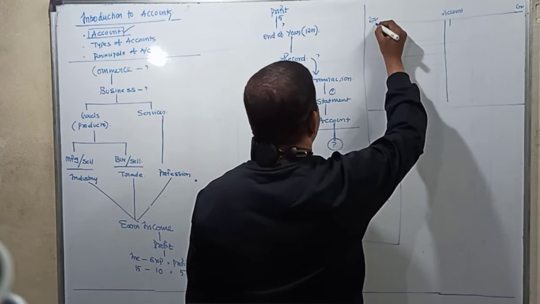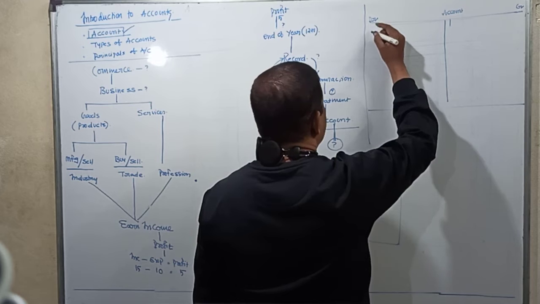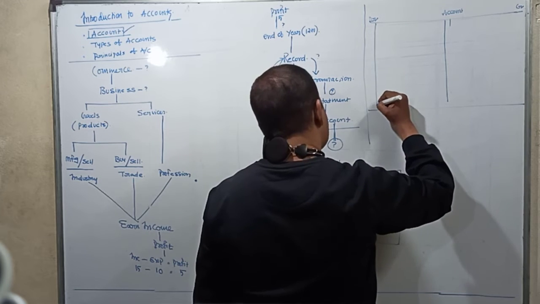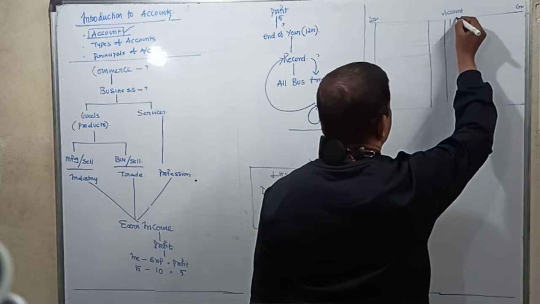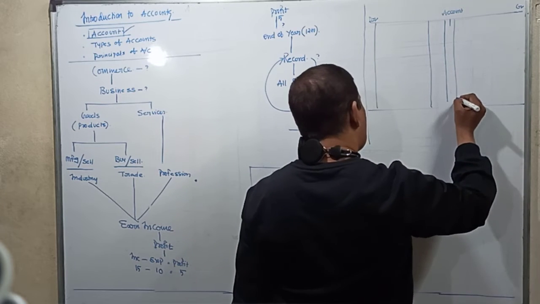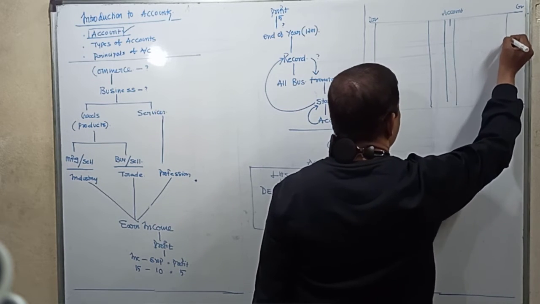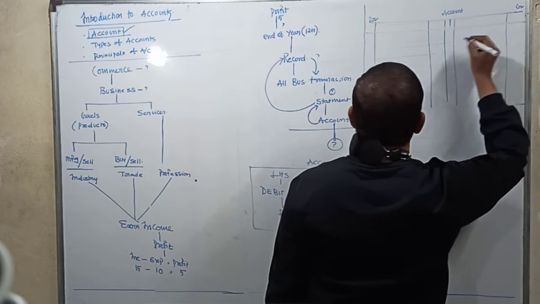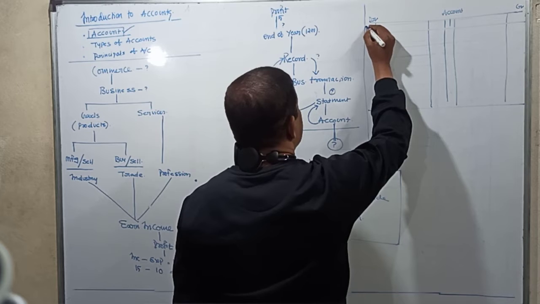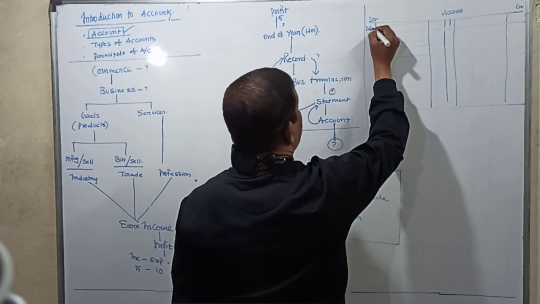Each side has three columns. This is the first column, the second column, this is the third column. So it has again three columns. First column, second column, third column. So now, the first column is date.